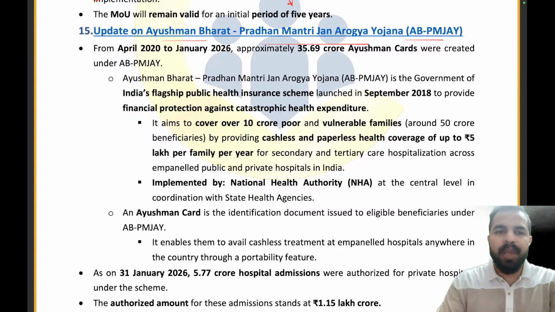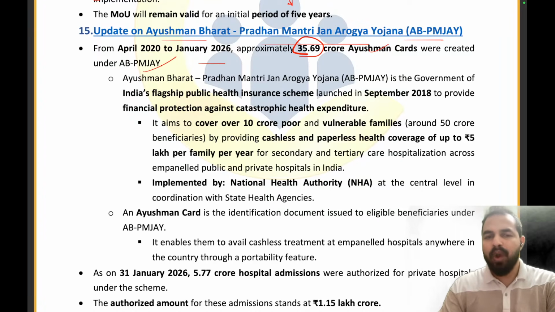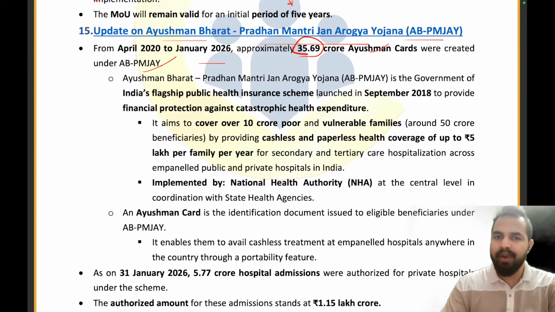Clear? So from April 2022 to January 2026, approximately 35.69 crore Ayushman cards were created. And the people who are the beneficiaries of the Pradhan Mantri Jan Arogya Yojana also get the Ayushman cards. Clear everyone? So 35.69 crore Ayushman cards were created under the Ayushman Bharat Pradhan Mantri Jan Arogya Yojana.